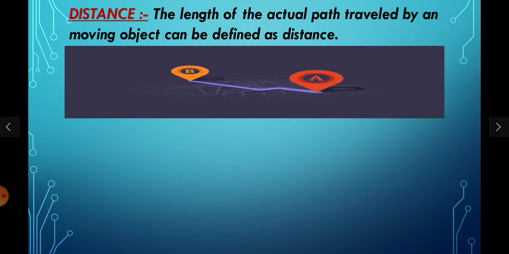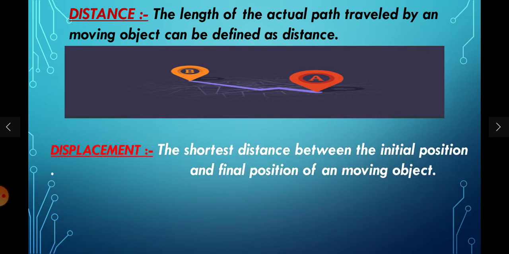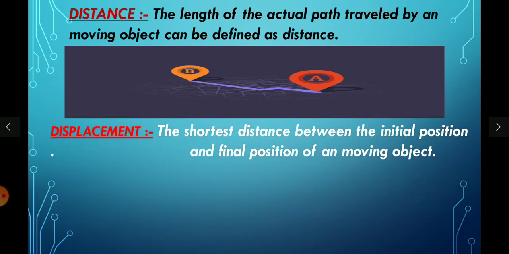Then there is another term called displacement. It is the shortest distance between the initial position and the final position of a moving object. So, is there any difference between distance and displacement? Yes, there is.